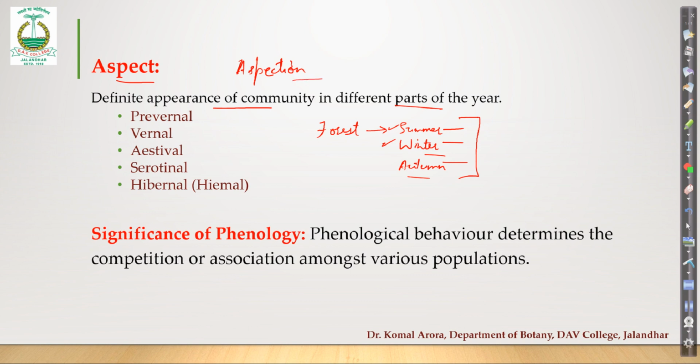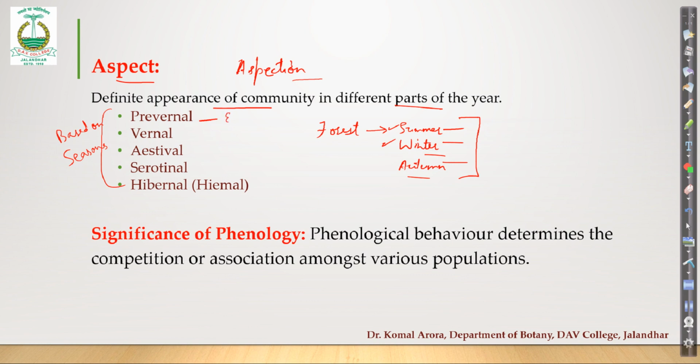From there the word, the study of the aspects of a plant community throughout the year and the occurrence of those events, that is called aspection, which we have defined as phenology. So at a particular season, what is the outlook of that plant community? What is its structure? What is its morphology? That will be called its aspect. Now, this is based on the seasons. According to different seasons, we have total 5 aspects under phenology.